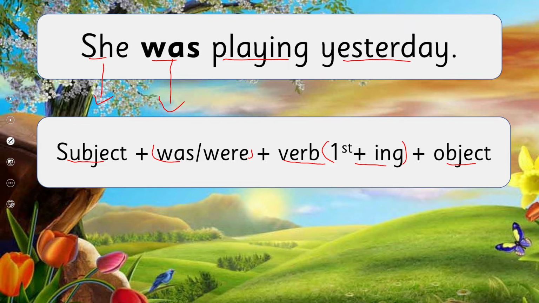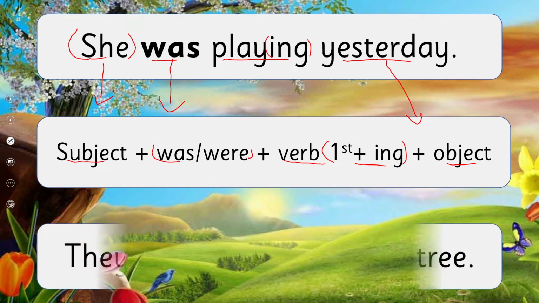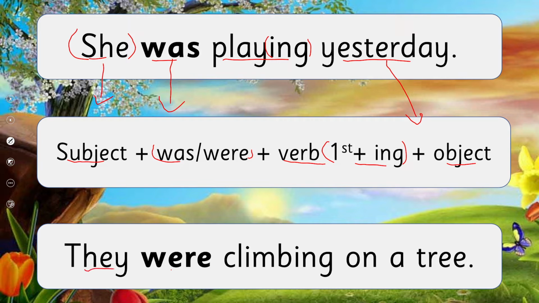The helping verb, auxiliary verb, is was. So why have I used was, my dear students? Yes, I have used was because she is a singular person. Good. And playing is the verb first form plus ing, and yesterday is being used as an object. It's clear, my dear students. So let's see the next example. They were climbing on a tree. Yes, so what is they?